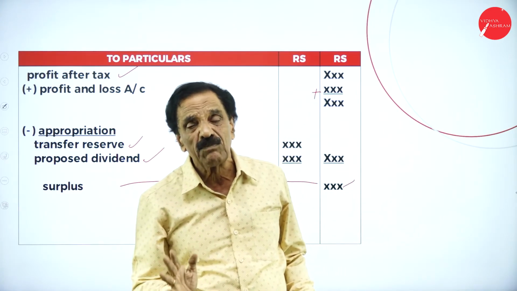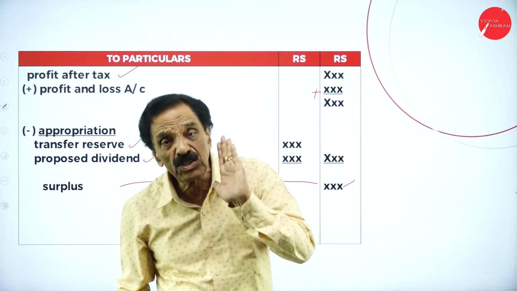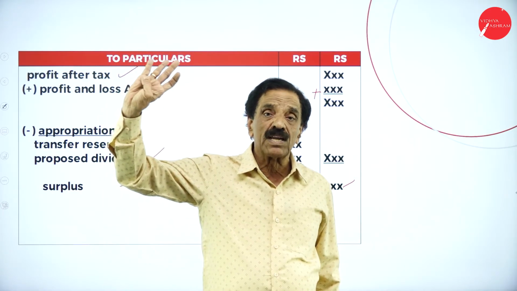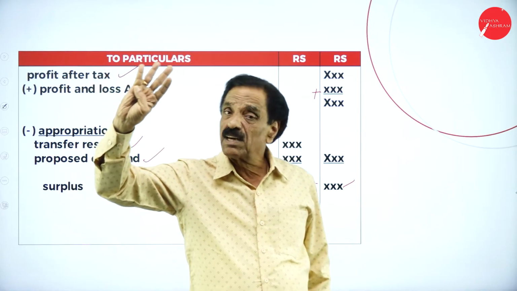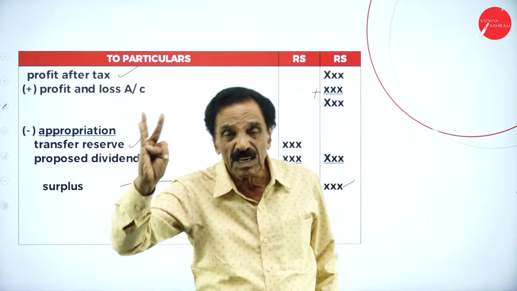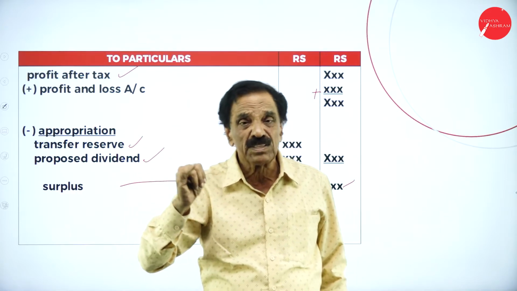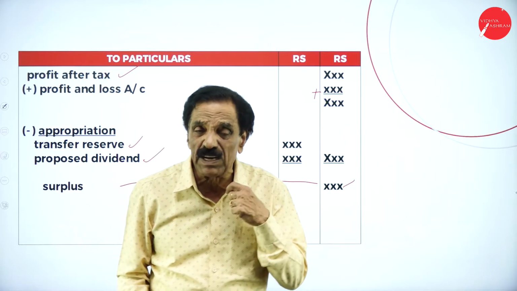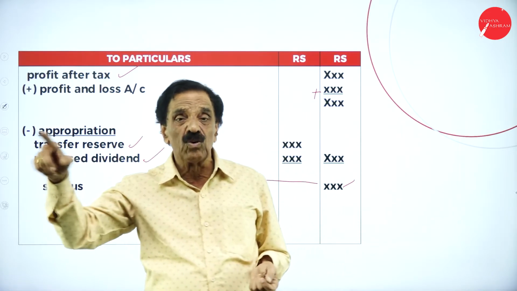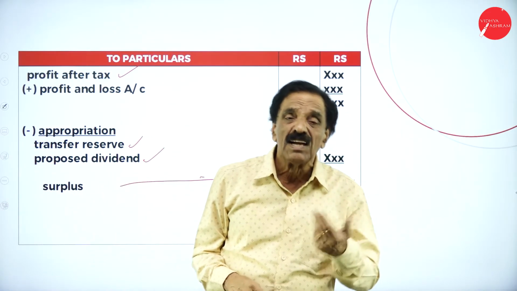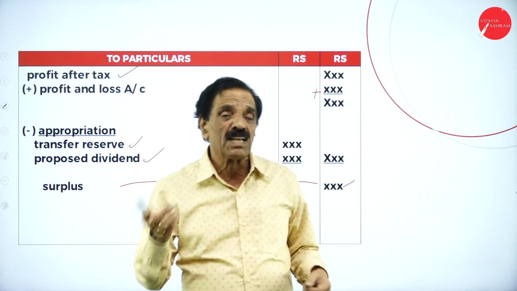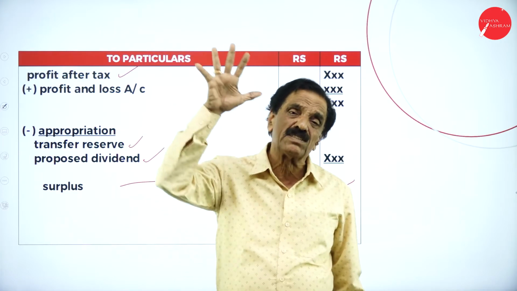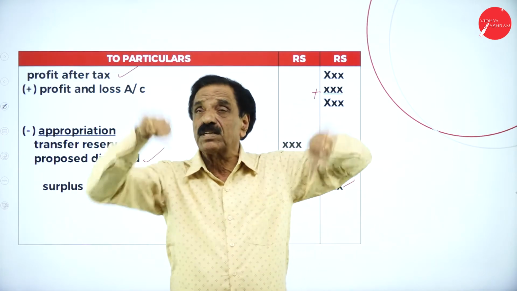And you must be very careful about the schedules. There are 9 schedules. Which are the 9 schedules? Number 1, share capital. Number 2, reserves and surplus. Number 3, secured loans. Number 4, unsecured loans. Number 5, fixed assets. Number 6, investments. Number 7, current assets, loans and advances. Number 8, current liabilities and provisions. Number 9, miscellaneous expenses, where we get preliminary expenses. This you have to learn. That format of the statement you have to learn.